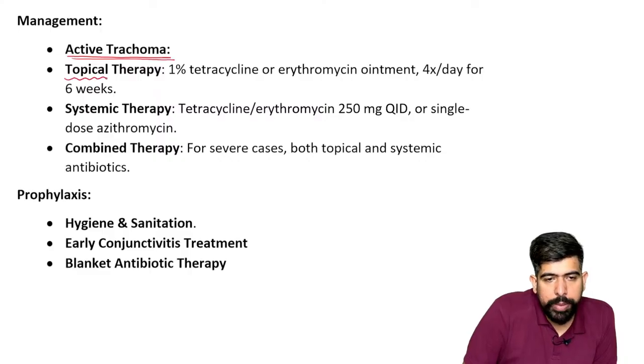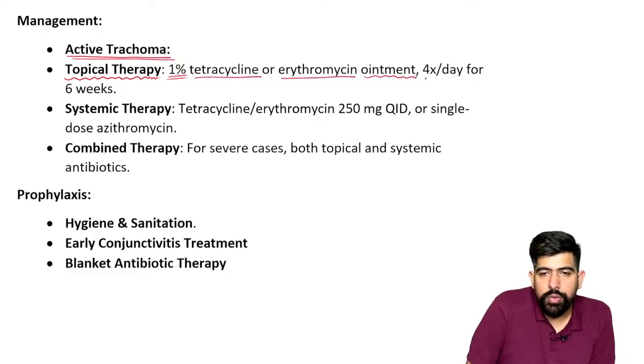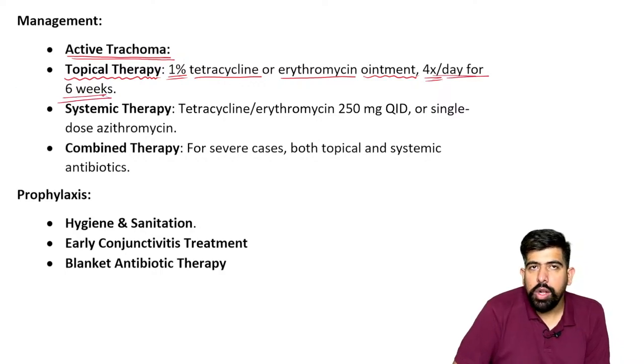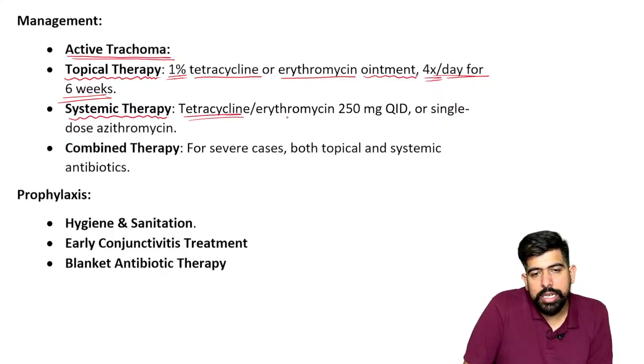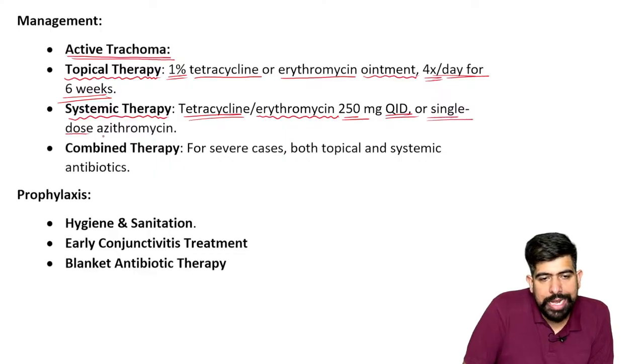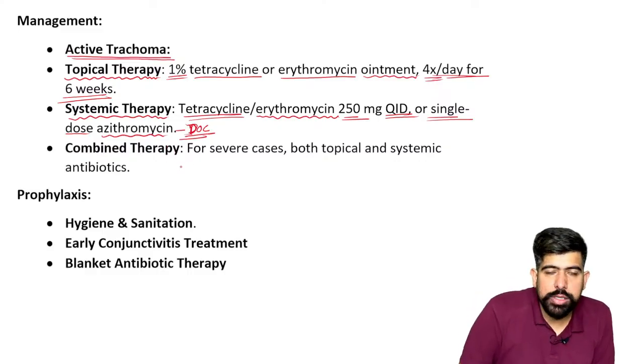So we can give topical therapy, which is 1% tetracycline or erythromycin ointment, 4 times a day for 6 weeks. Also, systemic therapy: tetracycline or erythromycin 250 mg 4 times a day, or a single dose of azithromycin, which is the drug of choice. Azithromycin is the drug of choice for trachoma, given as a single dose, okay?